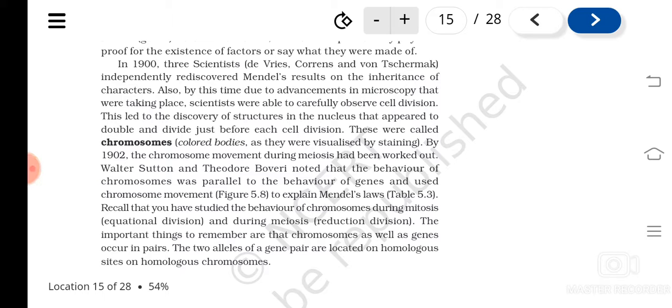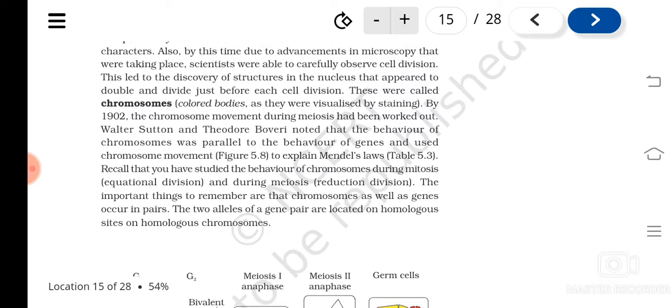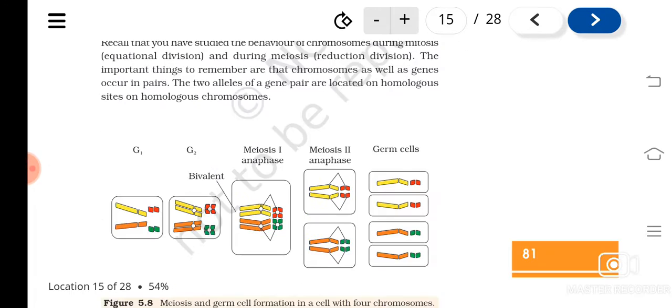Walter Sutton and Boveri were the scientists who noted that the behavior of chromosomes during cell division is parallel to the behavior of genes. Understood? Just as genes separate, so chromosomes behave during mitosis and meiosis. This is the chromosomal theory of inheritance.